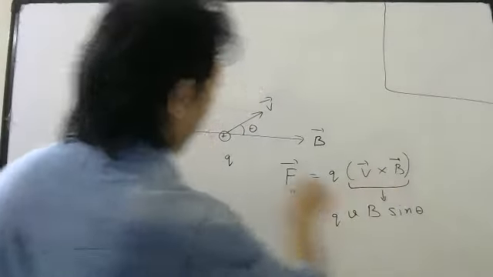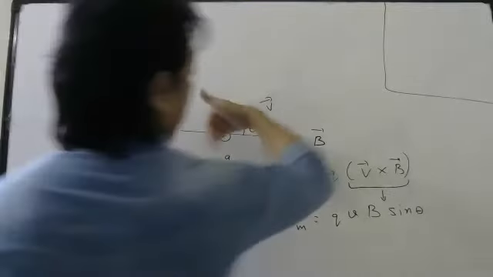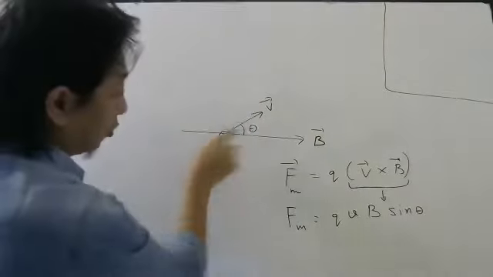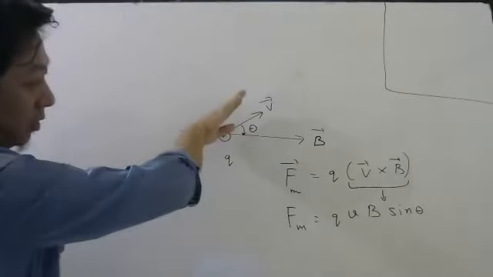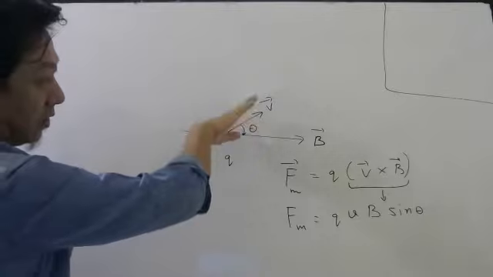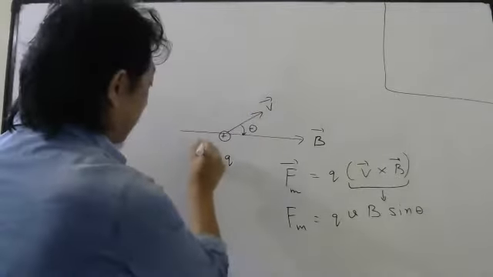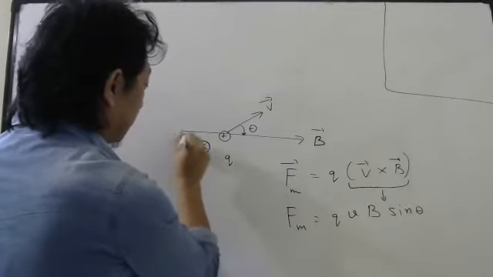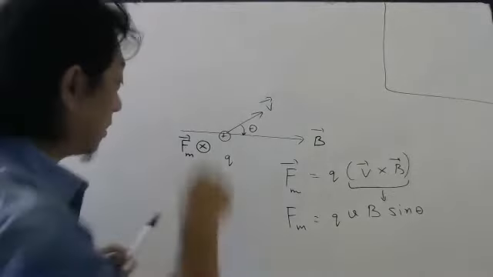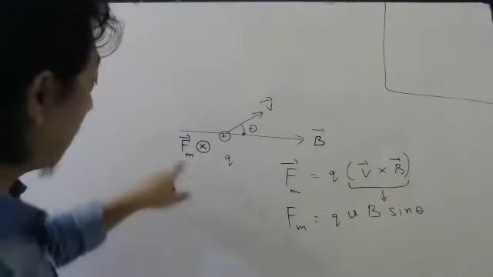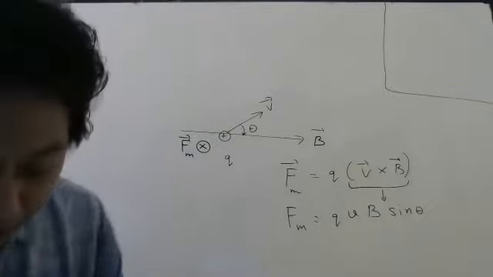Velocity cross magnetic field. See, first vector, second vector. If you curl your fingers like this, that is wrong, because you have to go through the smaller angle. So this is the smaller angle. So you have to curl your fingers this way, V cross B. So the thumb is pointing inside. So this will feel a magnetic force inside the board. Okay, and this is how we show any vector which is inward. So magnetic force will be inward. Understood? Okay.